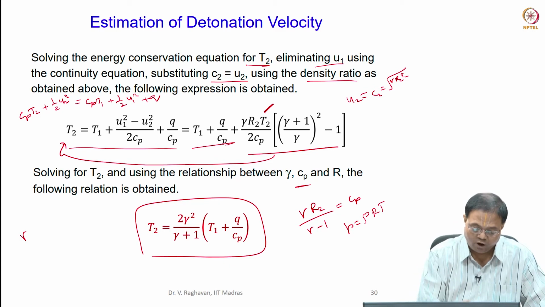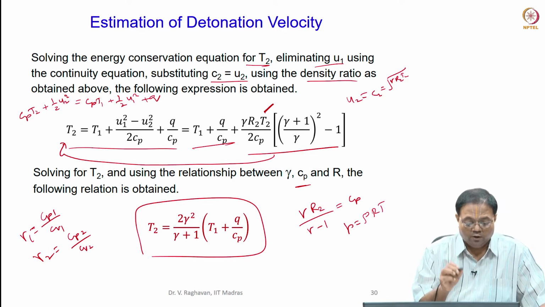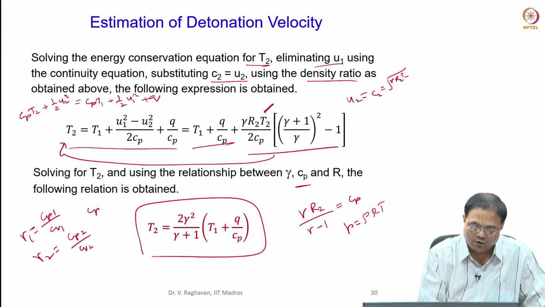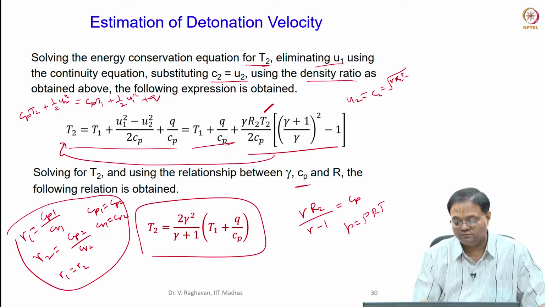Please understand gamma 1 will be equal to Cp1 by Cv1, gamma 2 will be equal to Cp2 by Cv2. Now, if I assume that Cp1 equal to Cp2 and Cv1 equal to Cv2, then gamma 1 will be equal to gamma 2. These are all the assumptions made here.